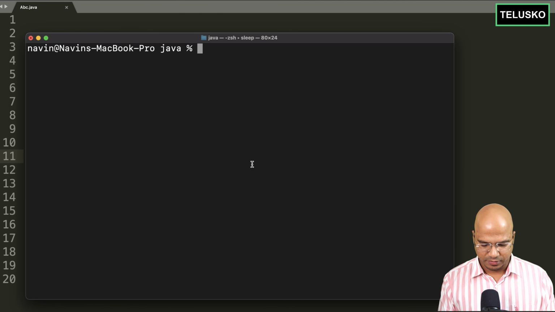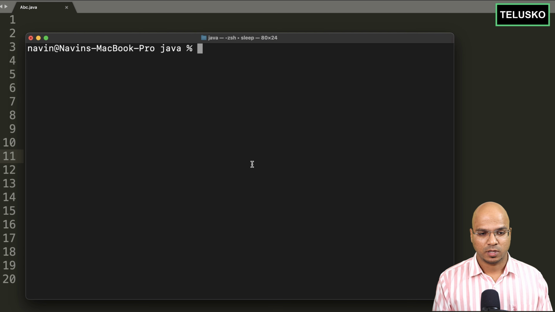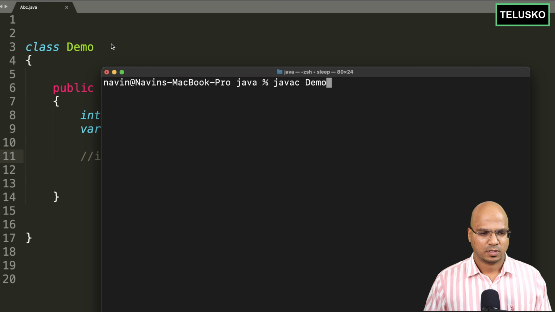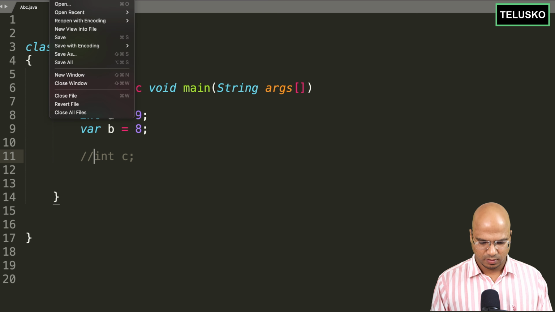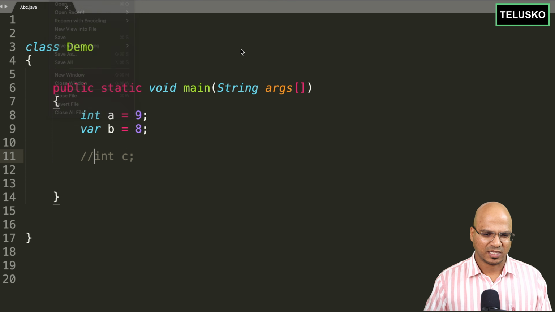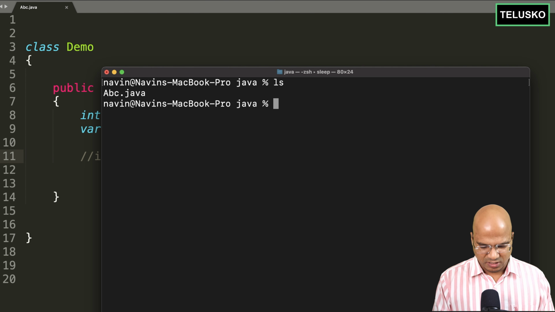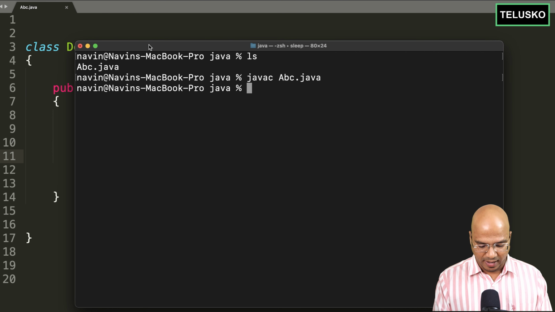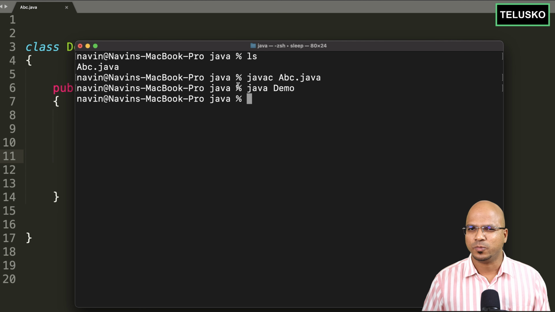Let me go back to my terminal here, and let me compile this code. So we can say javac, the file name is demo. Is it demo.java? No, it is still abc.java. Okay, let me verify. Okay, it is abc.java. So we'll say javac abc.java, enter. And you can see we got no error. Even the var keyword works here, right? And then we can run this code by saying java demo. And you can see, okay, there's no output because we are not printing anything. But important is it is working.